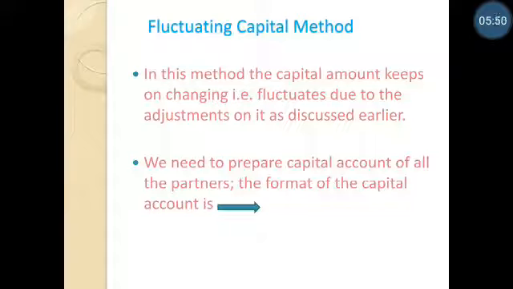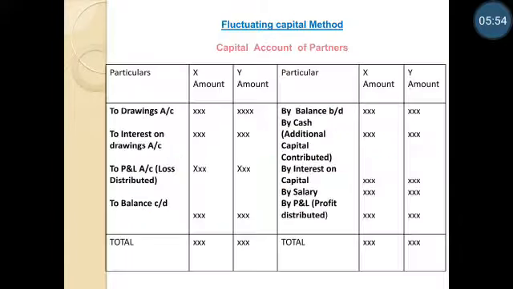Let's see what the format of the capital account is in the case of the fluctuating capital method. On the left hand side, you will see drawings, interest on drawings, P&L. If there is a loss, the partners will get the losses distributed. That loss distribution will come on the debit side. On the credit side, the first item is balance brought down, that is the opening capital figure. Then it is by cash.